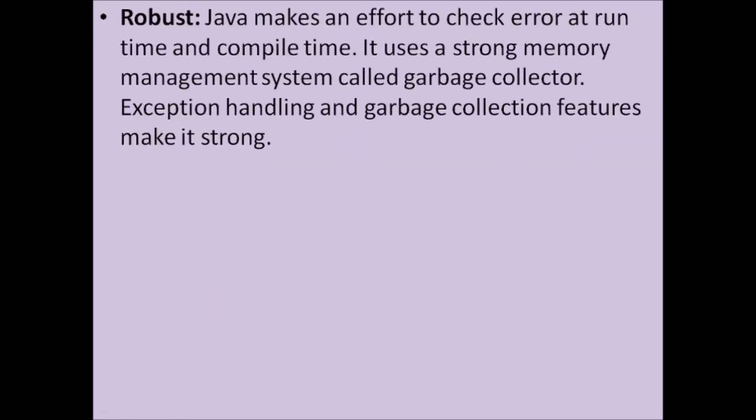Next feature is robust. Robust means strong. How does it become strong? It has exception handling and a garbage collector. Because of these features, this language became strong. What exception handling does is, if any errors occur during execution, they can be rectified without damaging the system. What the garbage collector does is, during execution, if there is any unwanted memory space, it will be removed by the garbage collector. It is used to manage the memory. Because of these two features, this language became robust.